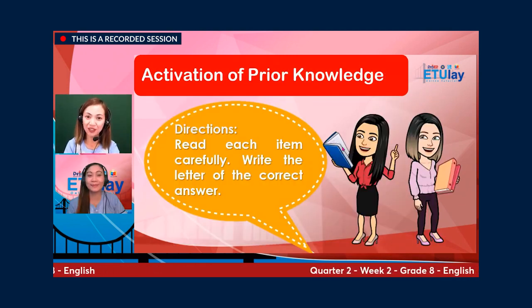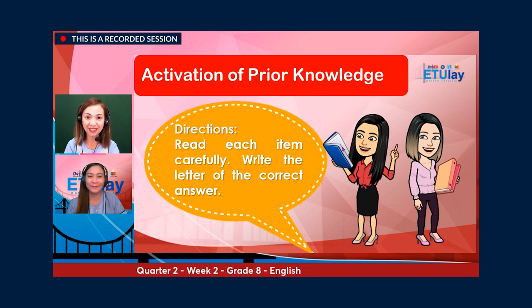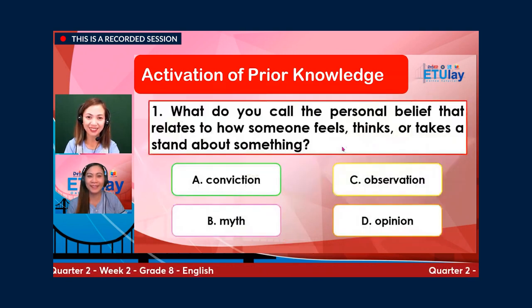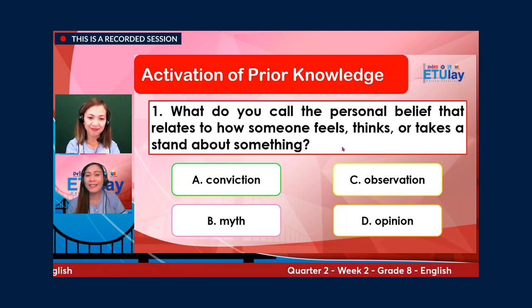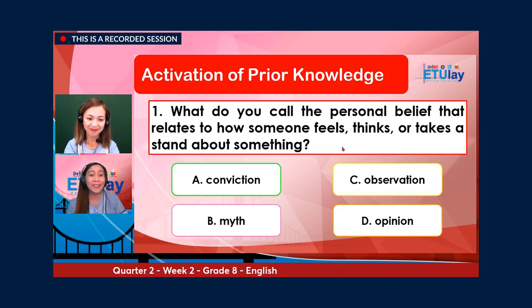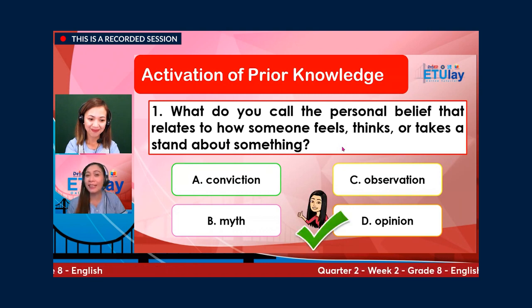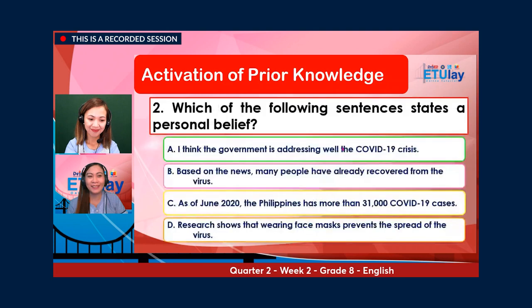This time, let us do another activity. Directions. Read each item carefully. Write the letter of the correct answer. Yes, and of course, for number one, what do you call the personal belief that relates to how someone feels, thinks, or takes a stand about something? Is it A, conviction, B, myth, C, observation, or D, opinion? Write your answer. And the correct answer is letter D, opinion.